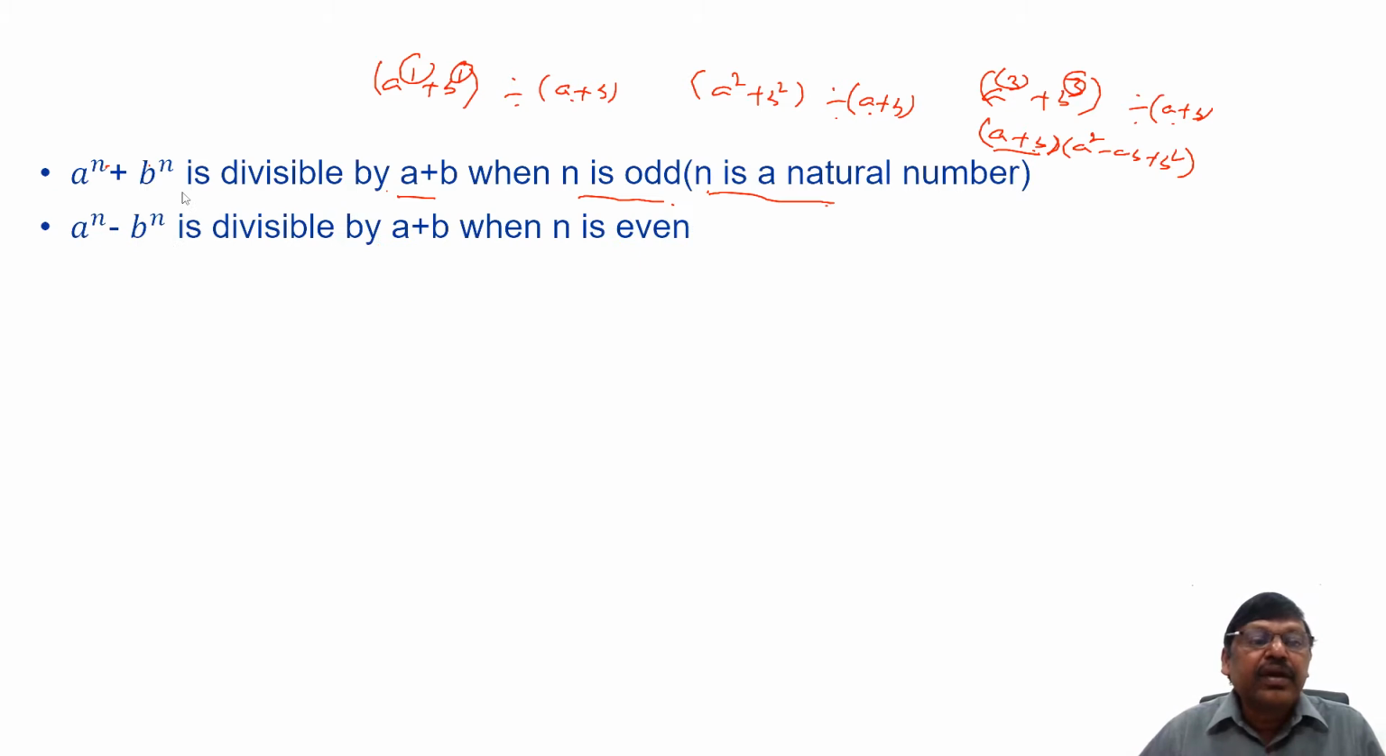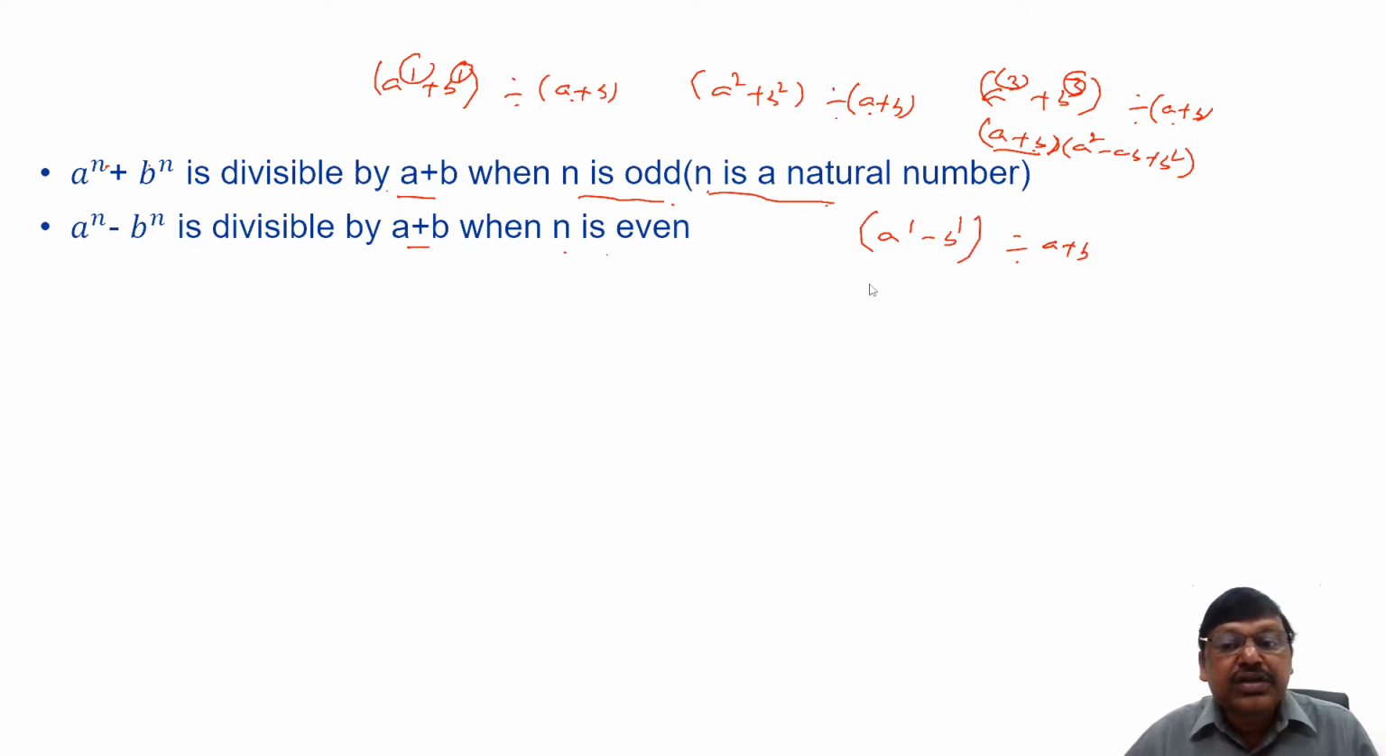Second rule: a^n - b^n is divisible by a + b when n is even. Suppose I have a^1 - b^1, is it divisible by a + b? No. Suppose I take a^2 - b^2, is it divisible by a + b? Yes, because a^2 - b^2 can be written as (a + b)(a - b). That's why we say a^n - b^n is divisible by a + b when n is an even number.